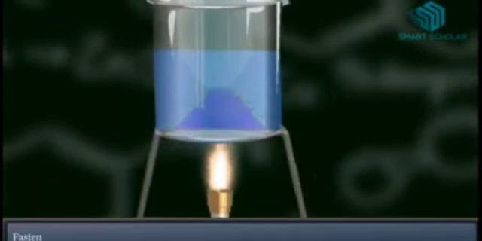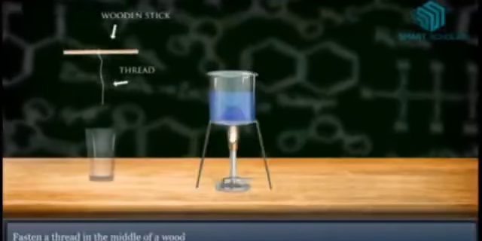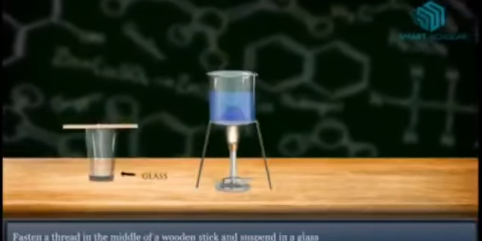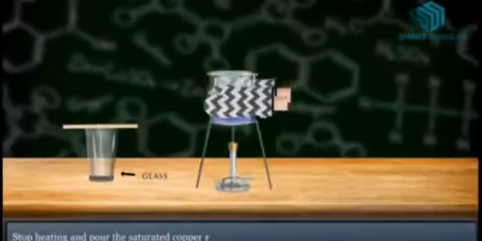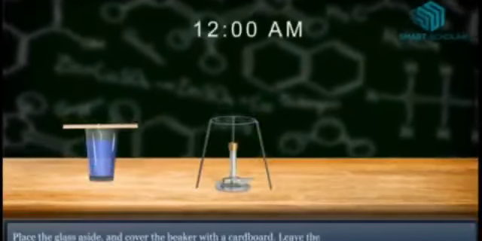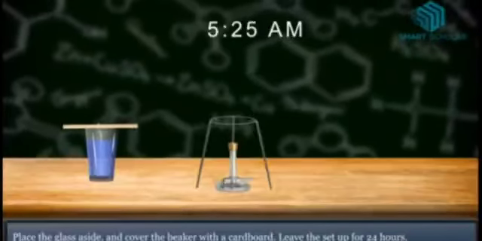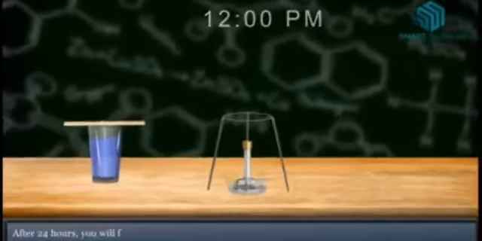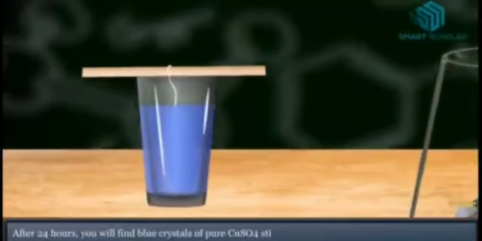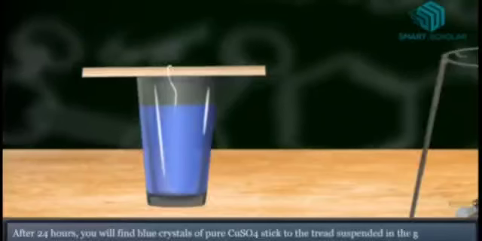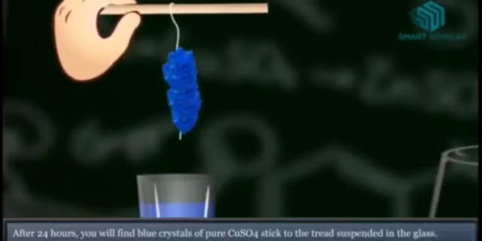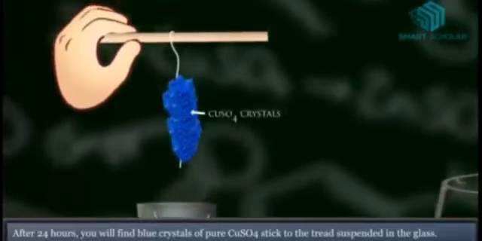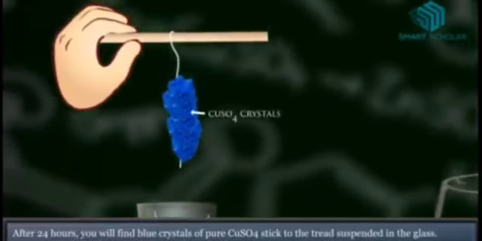Fasten a thread in the middle of a wooden stick and suspend it in a glass. Stop heating and pour the saturated copper sulfate solution in the glass. Place the glass aside and cover the beaker with a cardboard. Leave the setup for 24 hours. After 24 hours, you will find big blue crystals of pure CuSO4 at the base of the beaker. Then remove the crystals from the glass and dry them in warm air.